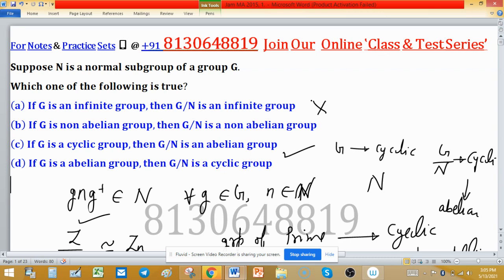Whenever you are dealing with MCQ type problems, you should have sufficient knowledge of groups. Remember some groups which are finite, what their order is, whether they are normal or not, and some isomorphism theorems. These facts will help you discard options in MCQ type problems, that is, in a time-bound exam, because in a time-bound exam we have to save time so we can attempt a number of questions to secure a good rank.